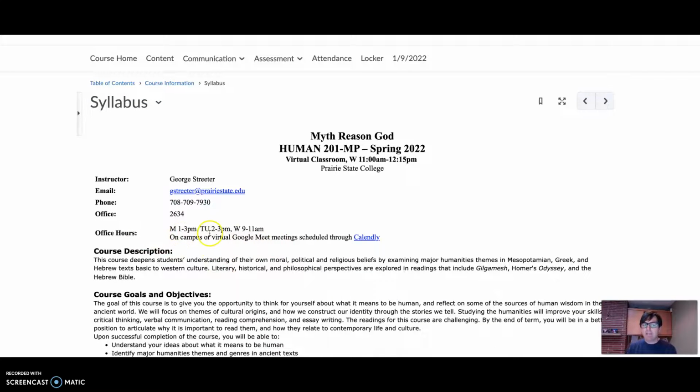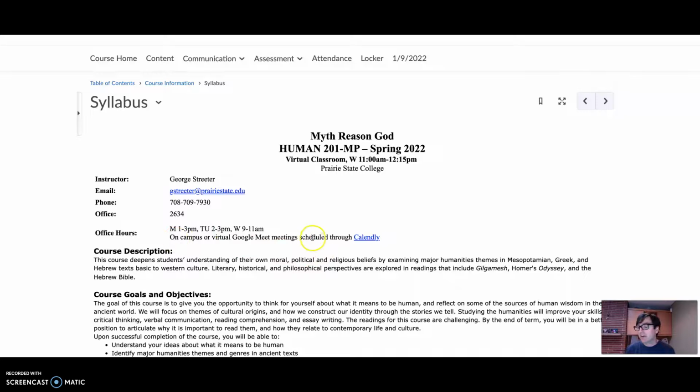These are the hours that I have set up in my Calendly event schedule. These are hours I can be on campus: Monday 1 to 3, Tuesday 2 to 3, and Wednesday 9 to 11. Those are the times that I've set up in my calendar on Calendly. I can be on campus, or I can meet you virtually in those hours. If those hours don't work, email me and we can find a different time.